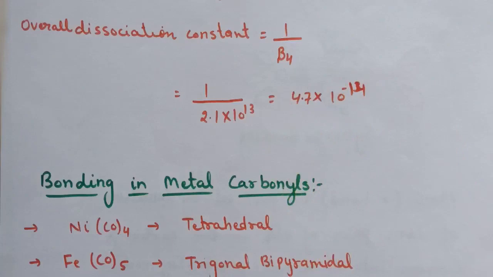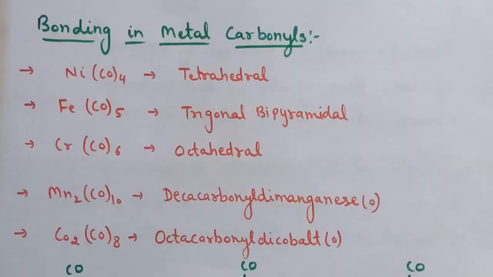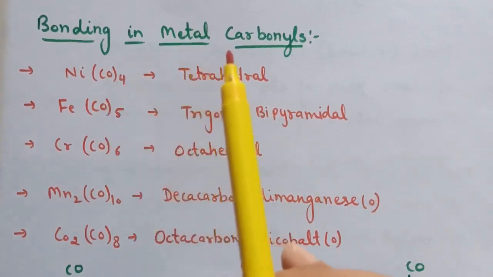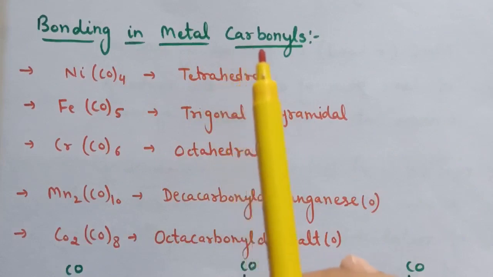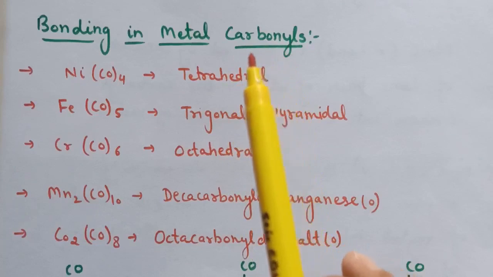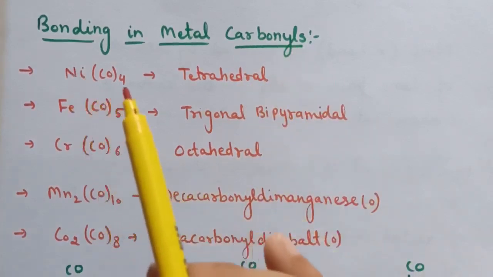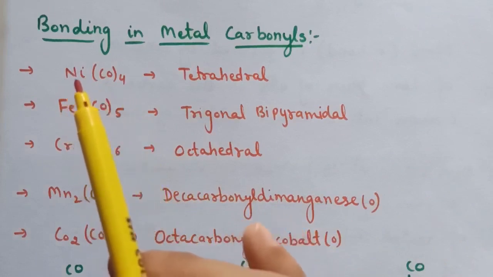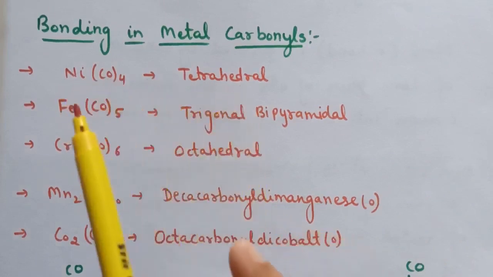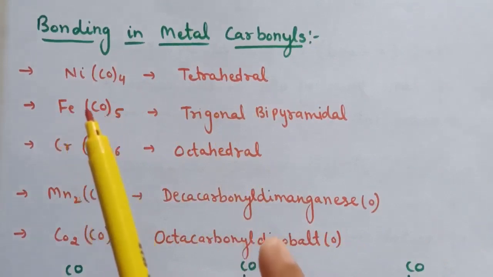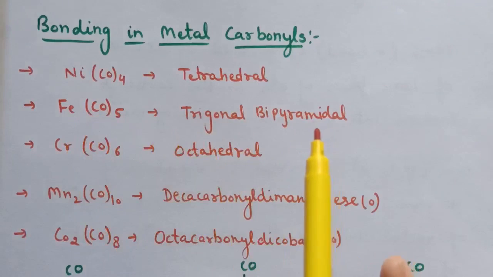Now the next topic is bonding in metal carbonyls. The homoleptic carbonyls, that is compounds containing carbonyl ligands only, are formed by most of the transition metals, and these carbonyls have simple, well-defined structures. For example, the first compound is tetracarbonyl nickel, which is tetrahedral. This is the carbonyl compound of iron, pentacarbonyl iron, which is trigonal bipyramidal.